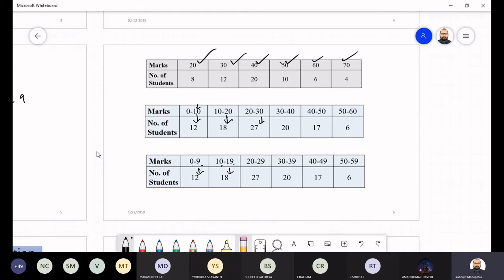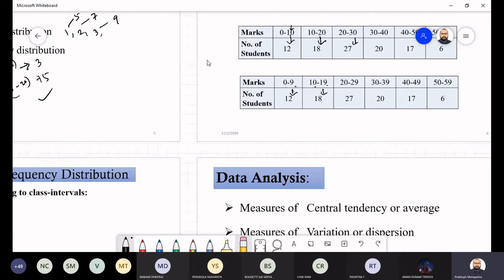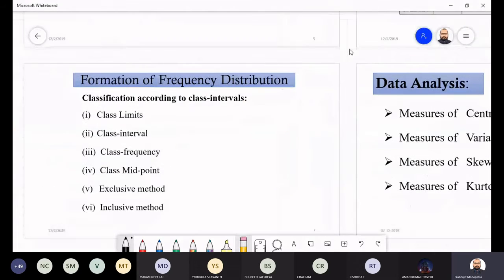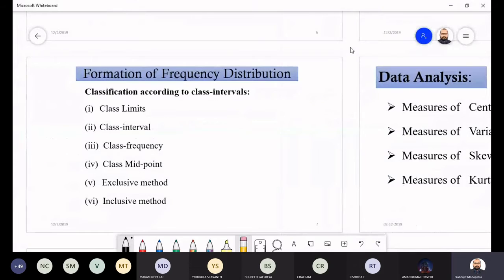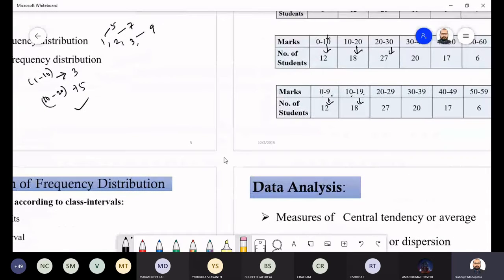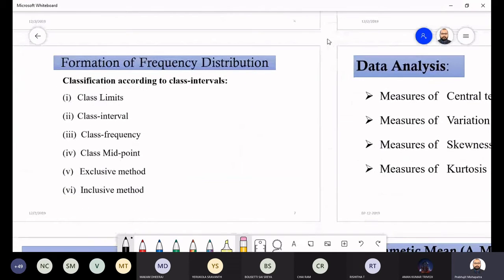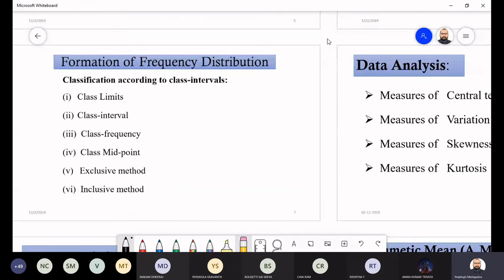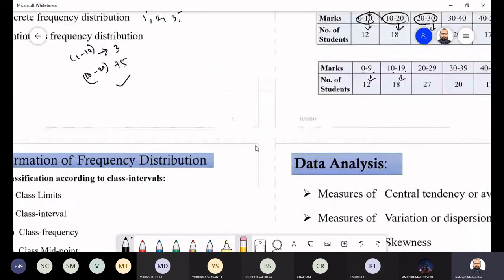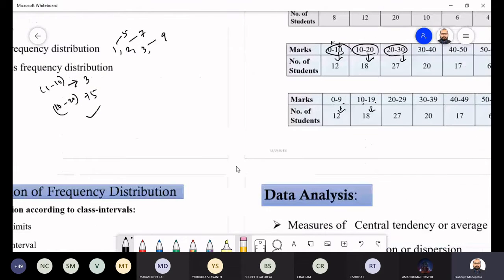Similarly, you can have different types of distributions, and we'll see what types there are. When we go for the class distribution, these are called the class intervals, like 0 to 10, 10 to 20. And in this class interval we have the class limit. Limit means the lower value and the upper value.